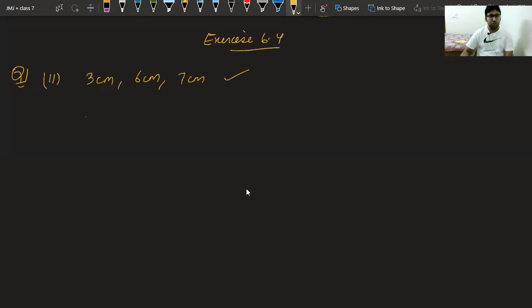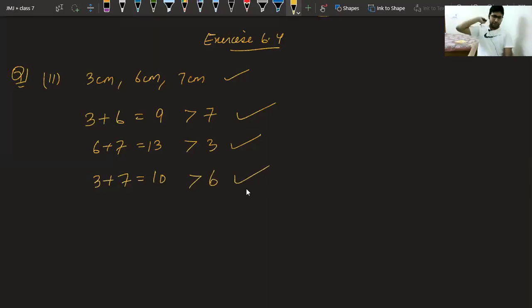Let us check. We can see 3 plus 6 is equal to 9, which is more than 7. First case is okay. 6 plus 7 is 13, which is more than 3, correct? And 3 plus 7 equal to 10, which is more than 6. So correct. This triangle is possible. Triangle is possible because sum of two sides is always greater than third side.